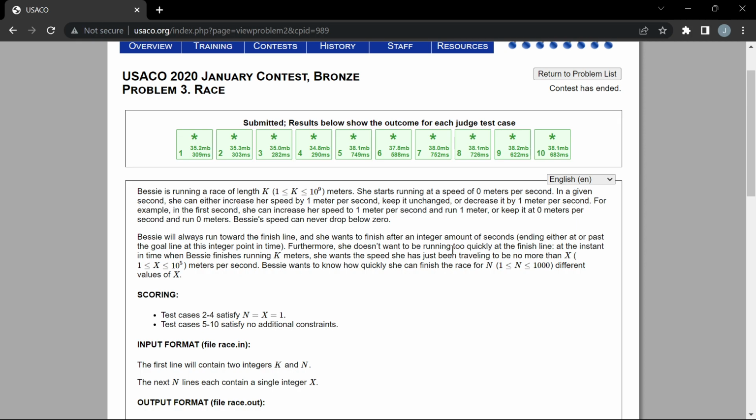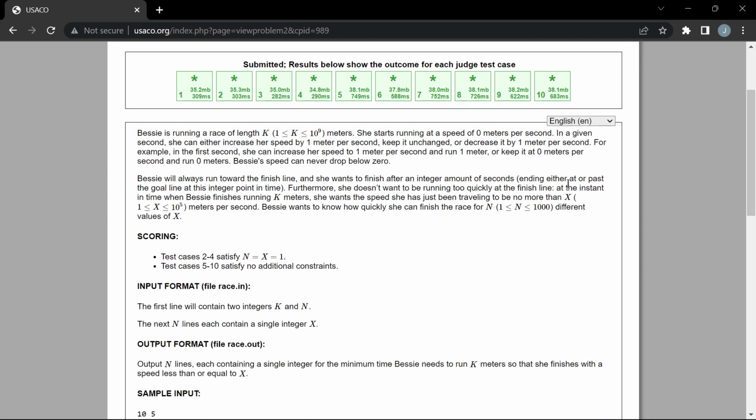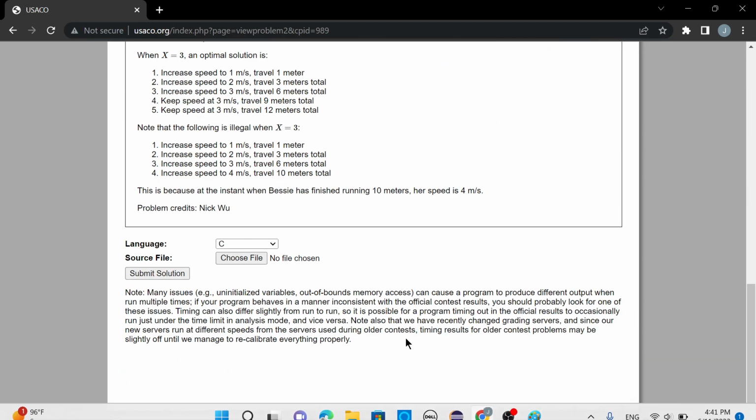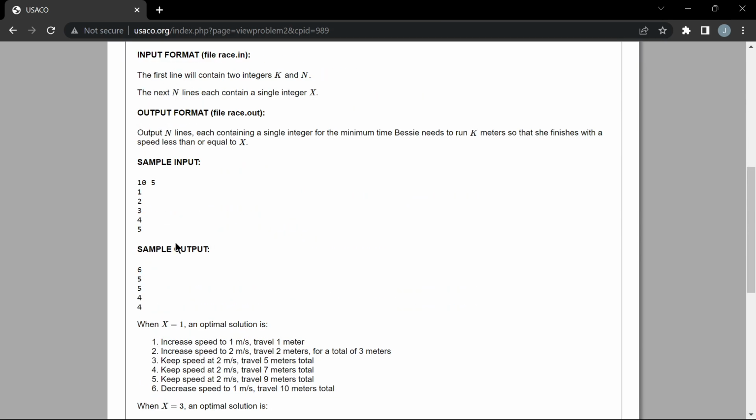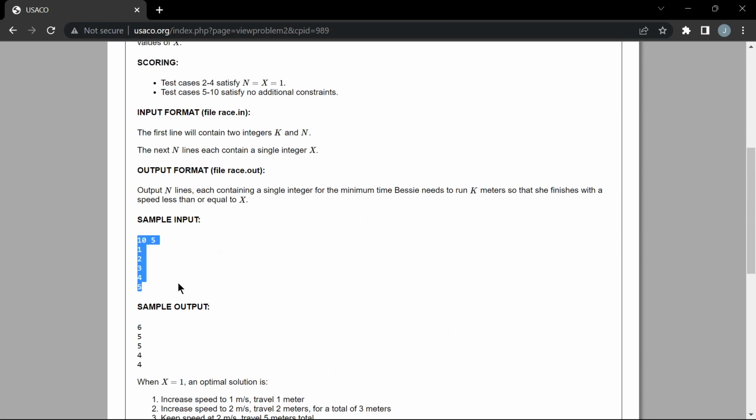And she doesn't want to be running too quickly at the end, so she only wants to be traveling no more than X meters per second. So what's happening here is Bessie is in a race, and she wants to cross the finish line at X meters per second, and she wants to see how fast she can do this.